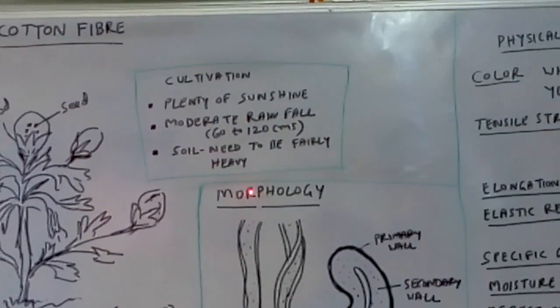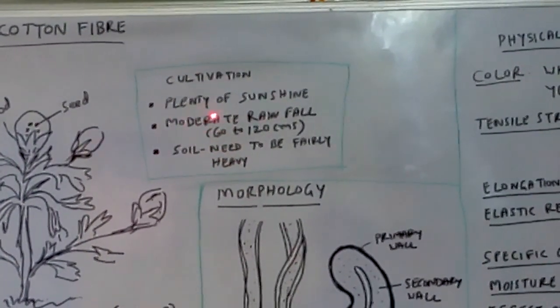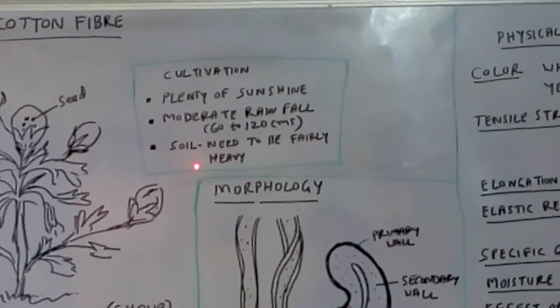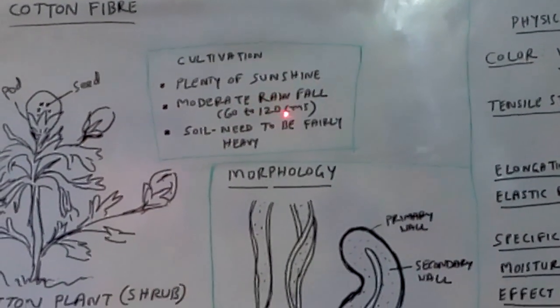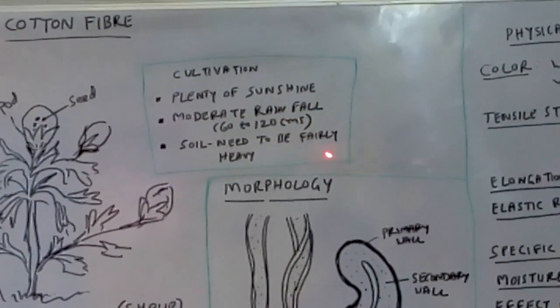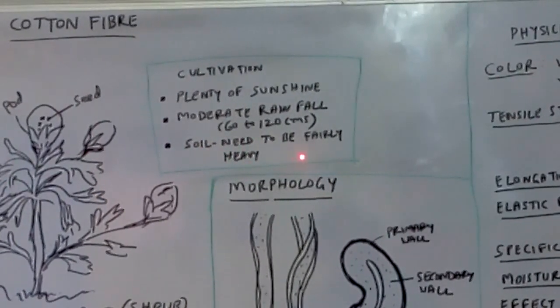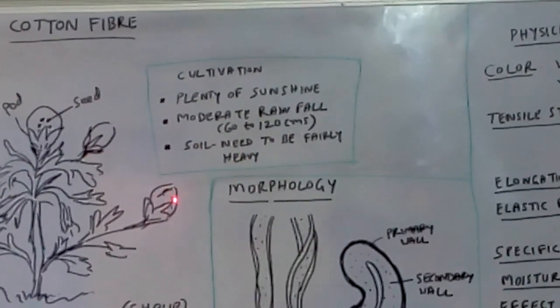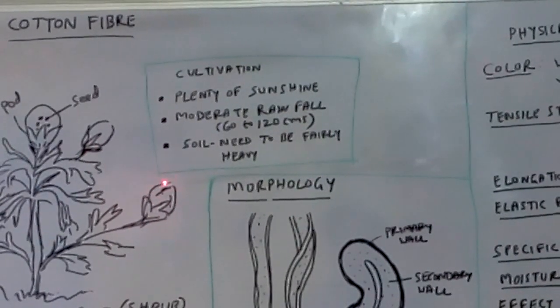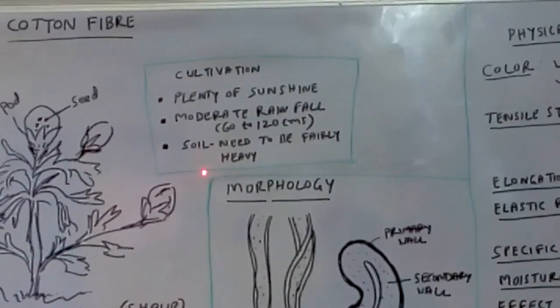The environment required to grow the cotton plant needs plenty of sunshine and moderate rainfall, about 60 to 120 centimeters, and the soil needs to be very heavy, and the cotton plant grows in a frost free period.